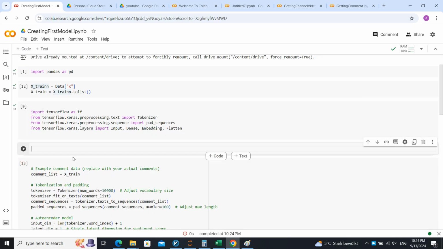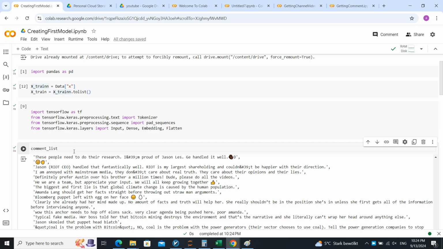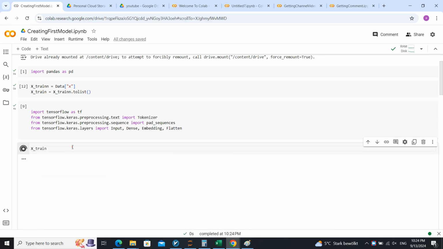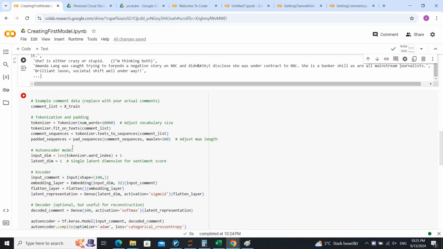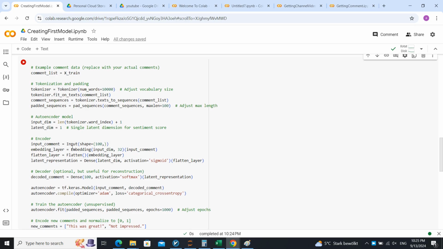Let me create a code cell here, run comment list and see what it gives us. You know what the problem is? We gave all the data to xtrain, or not. Let's see. This is comment list and let's see xtrain. Okay, this is working well, I think, but let's see what the problem is.